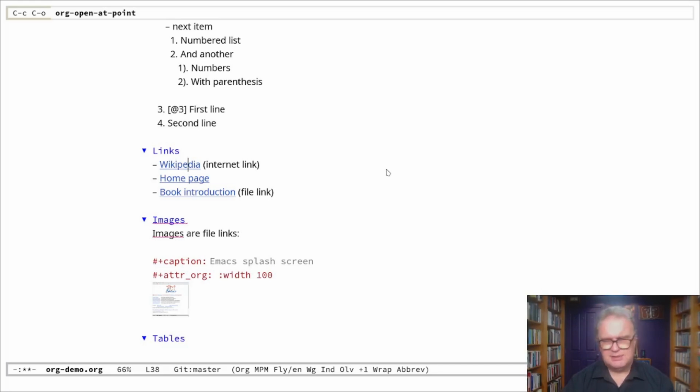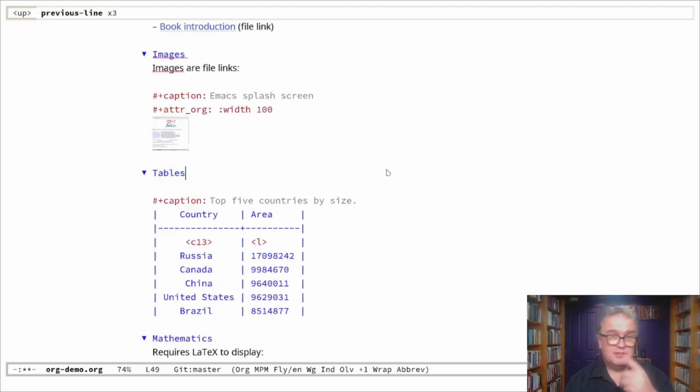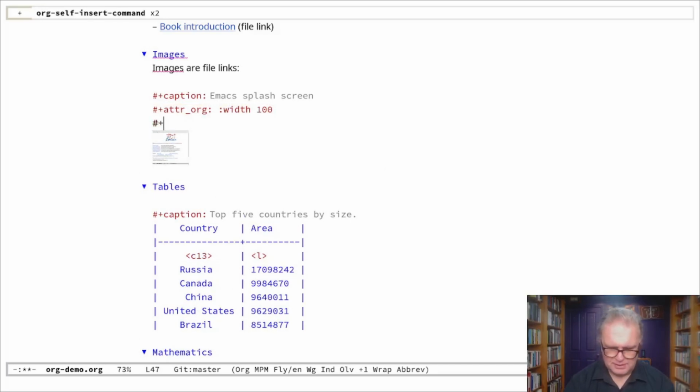Links can also be internal links and citations, etc. You see, we can also add images. So here's a little image. An image is just a link really to an image file. It also has some attributes, so it's only 100 pixels wide, so I only see the little thumbnail. But for example, I can add other attributes for HTML in this case, and in HTML I want the width to be 600 and I want the title to be Emacs splash screen. And that will become apparent when we start exporting it.